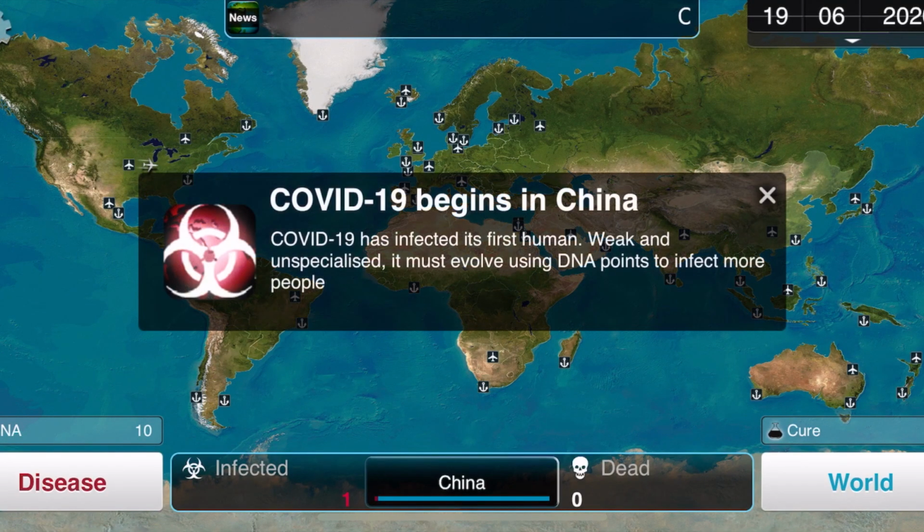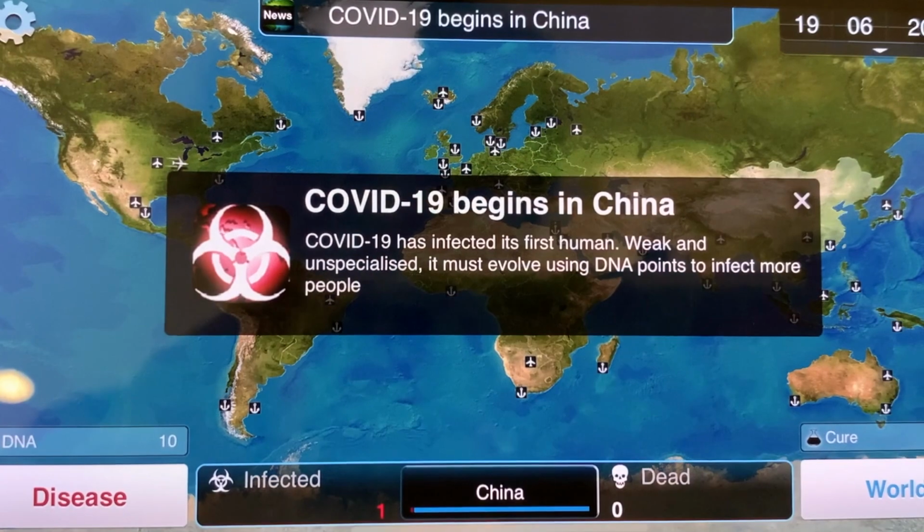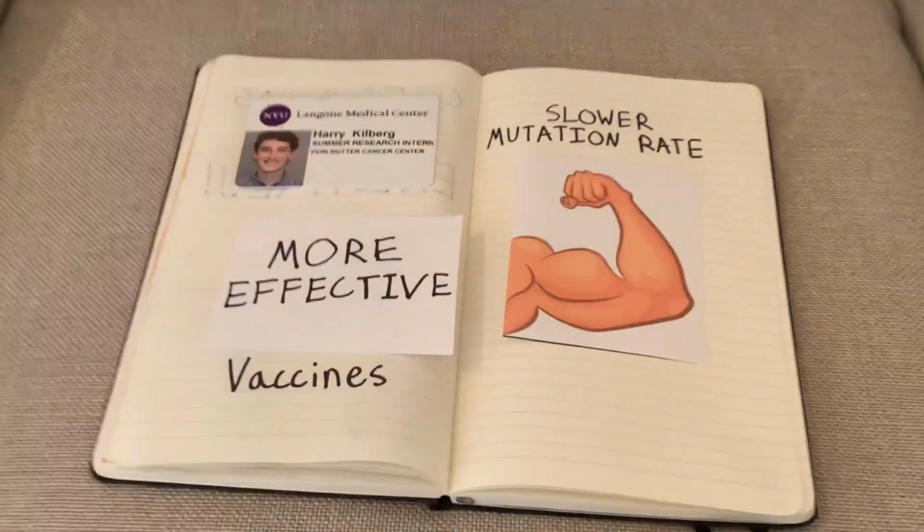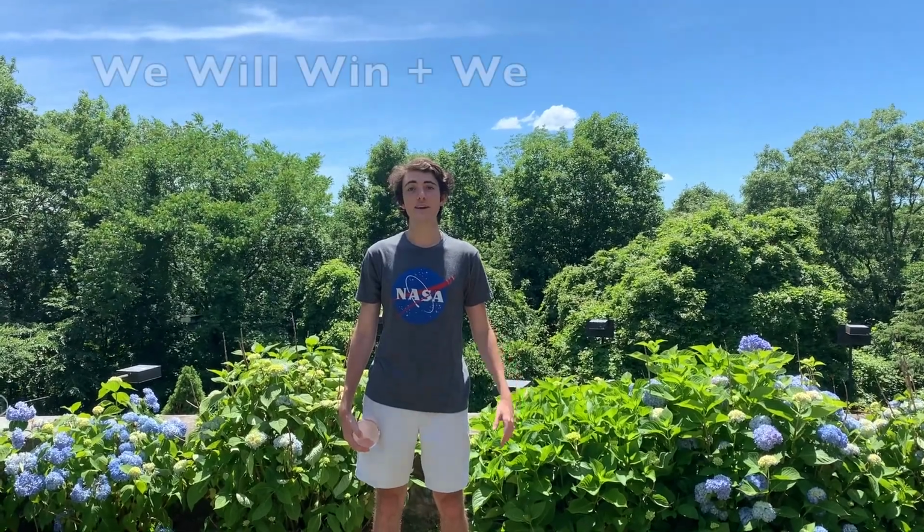A large number of youth, including myself, grew up playing this game called Plague Inc., where you try to win by killing off the entire world with a pandemic, and you therefore lose by failing to kill everybody. But it doesn't have to be like that. This isn't a lose-lose situation. We will win and we will prevail. And just like the virus, when we get beaten up, we evolve and we come back stronger. We will have a return to normalcy, but it might just have to be a new normal.